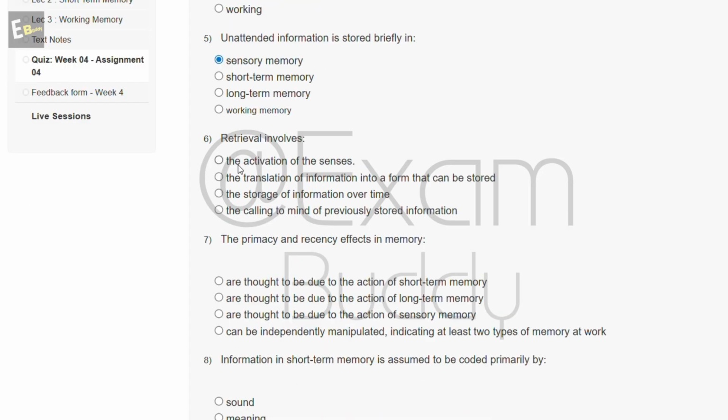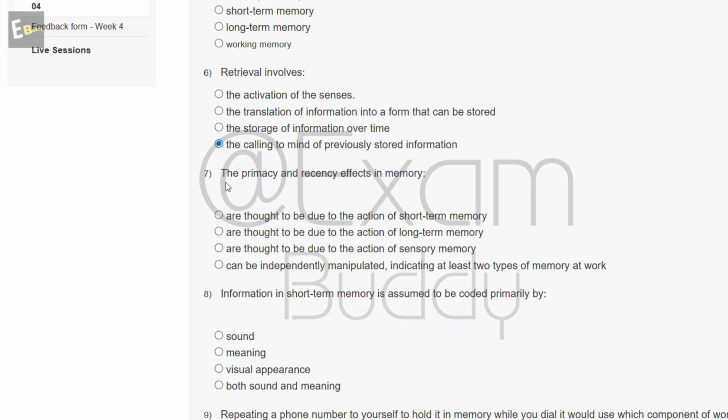Question number 6. Retrieval involves option A, inactivity of the senses; option B, the translation of information into a form that can be stored; option C, the storage of information over time; option D, the calling to mind of previously stored information. And the answer is option D. Question number 7. The primacy and recency effect in memory: option A, are thought to be due to the action of short-term memory; option B, are thought to be due to the action of long-term memory; option C, are thought to be due to the action of sensory memory; option D, can be independently manipulated, indicating at least two types of memory at work. And the answer is option D.